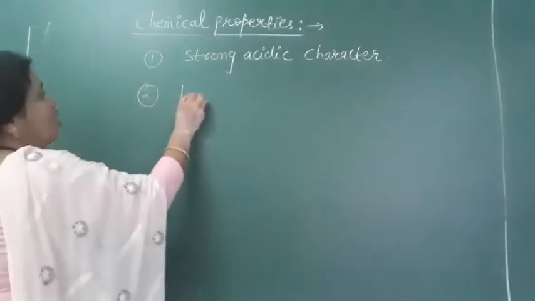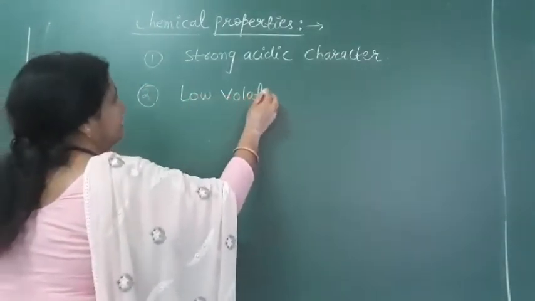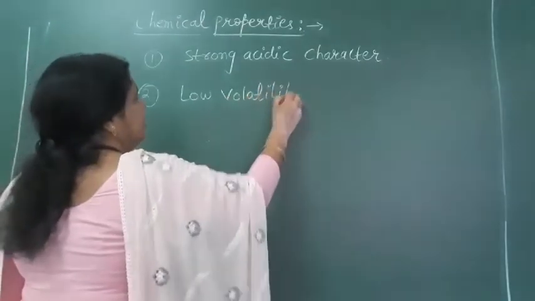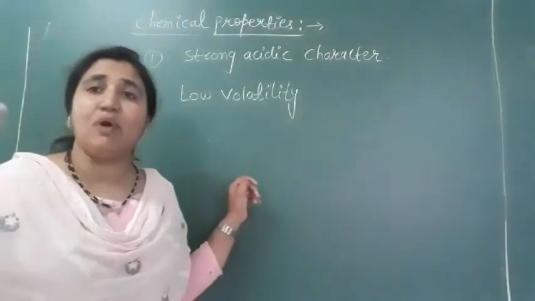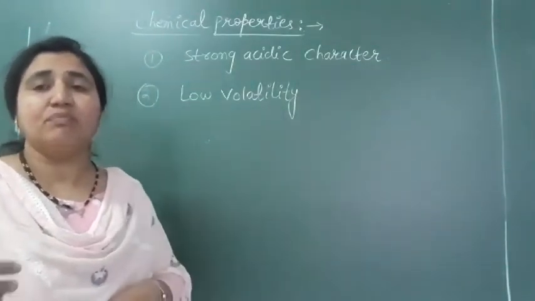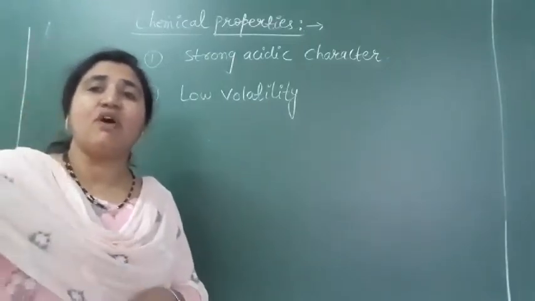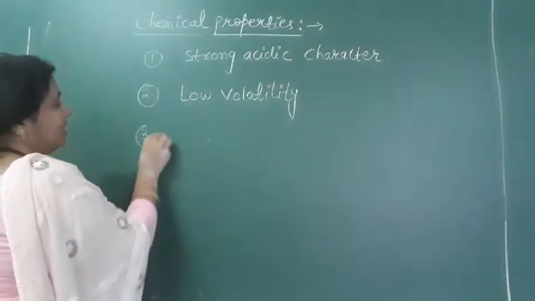Second is low volatility. Sulfuric acid is low volatile because, as we just saw, it has a high boiling point, 611 Kelvin. Low volatile means it cannot evaporate easily. So due to its low volatility, it shows some reactions.